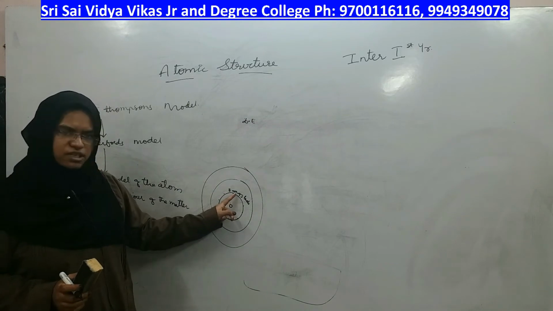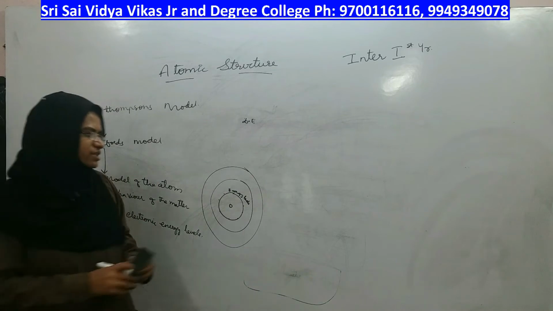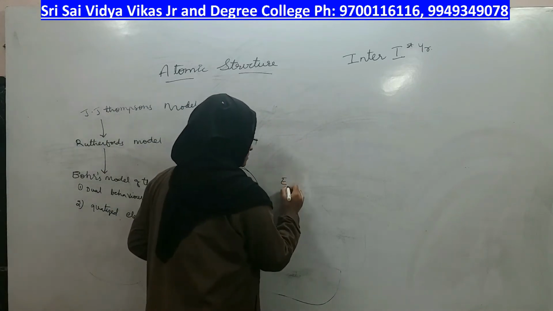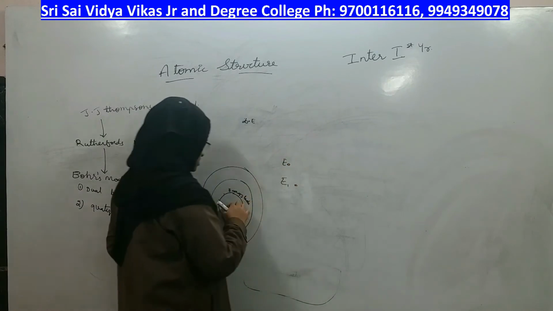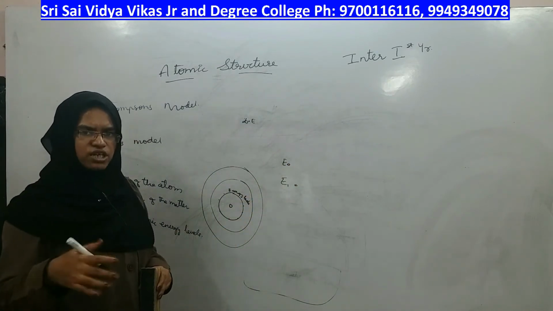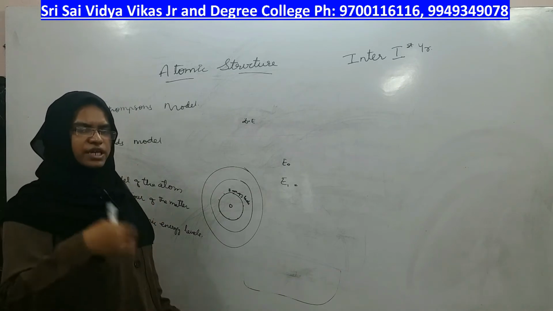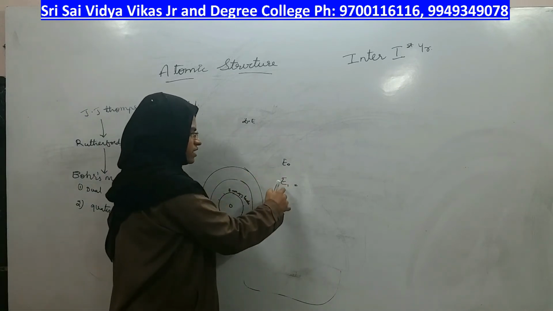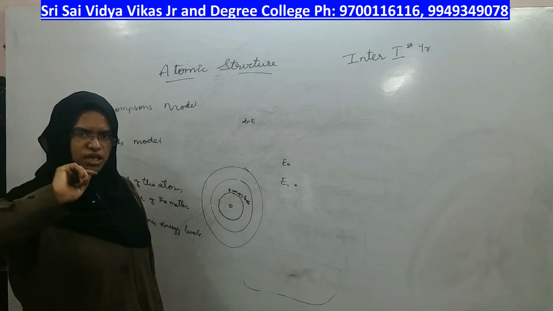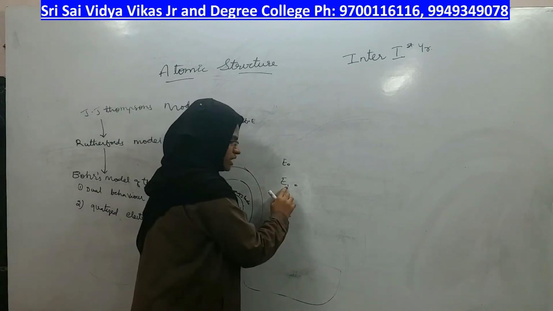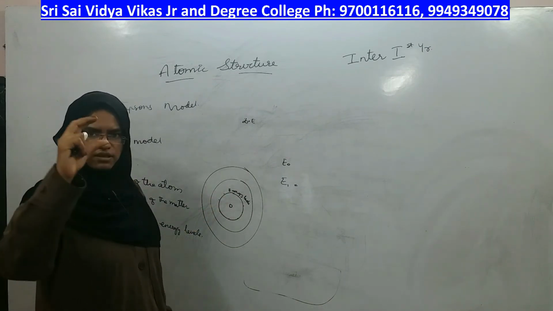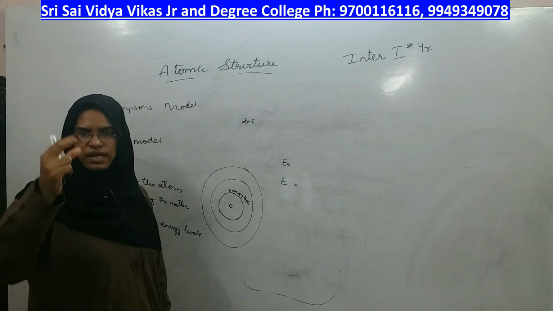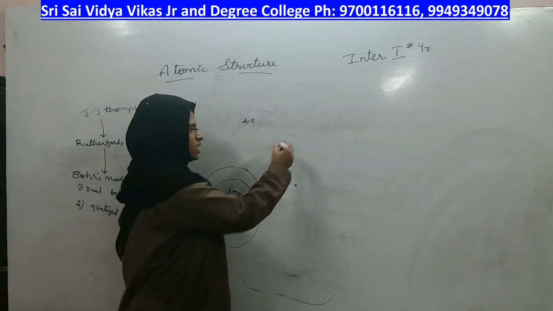Suppose the electron is coming into the first energy level, its energy has to be quantized to some value. Very near to the nucleus the energy will be 0. Next to that, immediately after the nucleus, one path will have its own energy, which is always quantized. Quantized means in the form of packets. First level this much, second level another packet, third level another packet, that is called quanta.